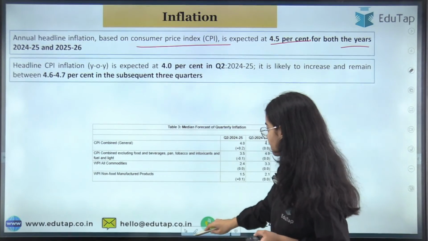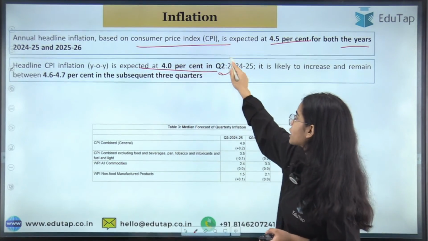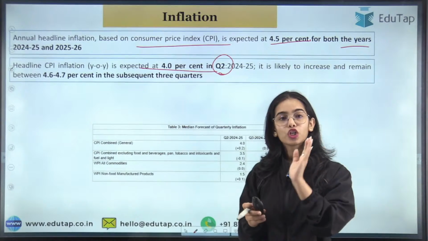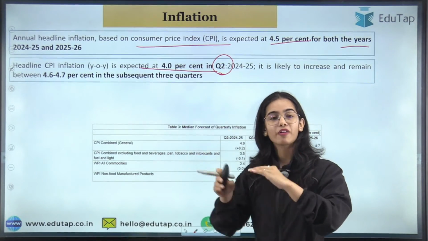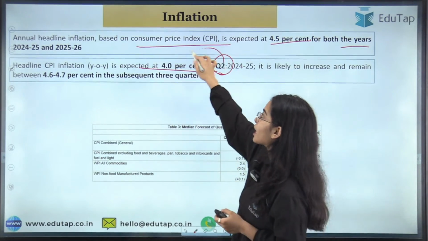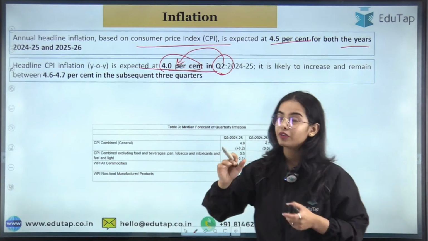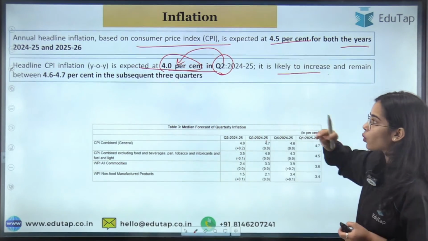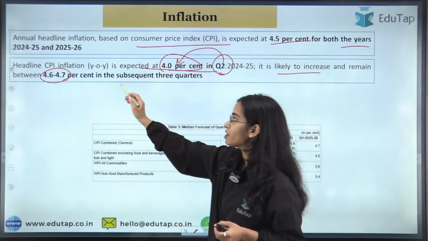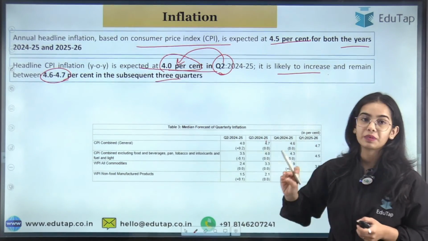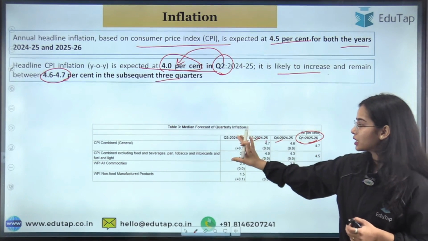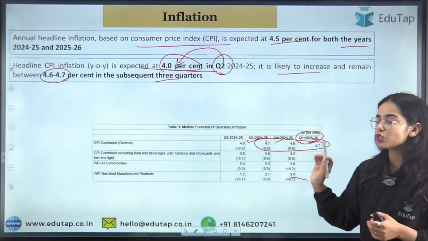Now the headline CPI inflation is expected at 4% in quarter 2. Quarter 1 is April, May, June, and quarter 2 is July, August, September. After that, there is quarter 3 and quarter 4. So in quarter 2, the CPI inflation is expected at 4%. That is on target, we can say, and it is likely to increase in quarter 3 and quarter 4. It is going to be in the range of 4.6 to 4.7% in the subsequent 3 quarters. Okay, so this is the basic idea, that for quarter 3, quarter 4 and quarter 1 of 2025-26, the inflation is going to be within the range of 4.6 to 4.7.